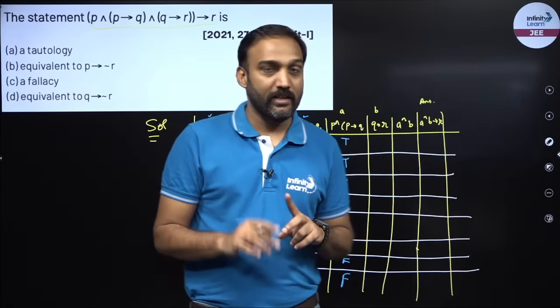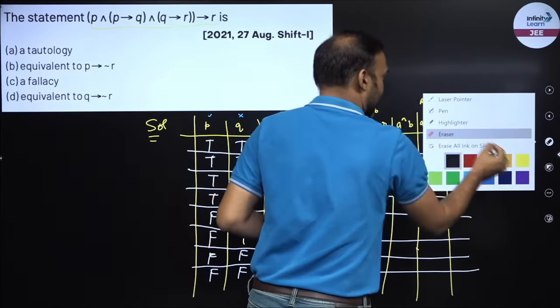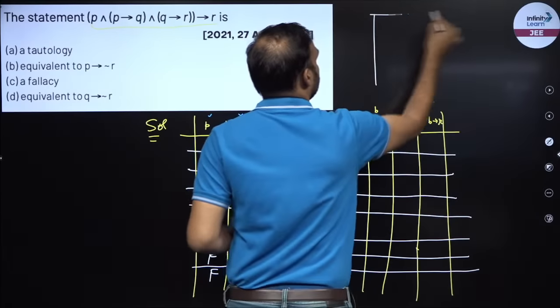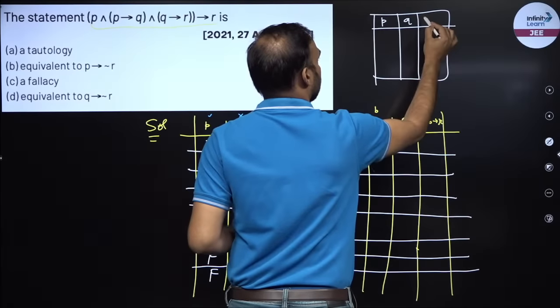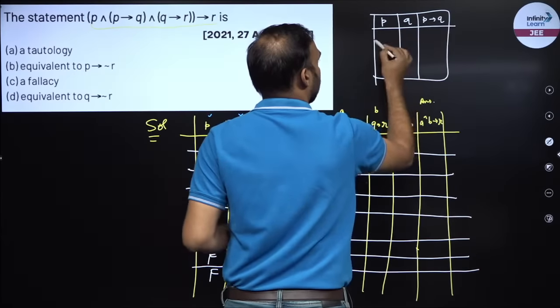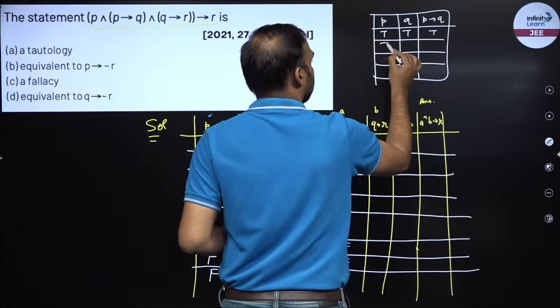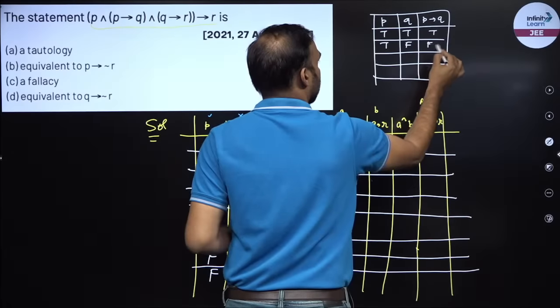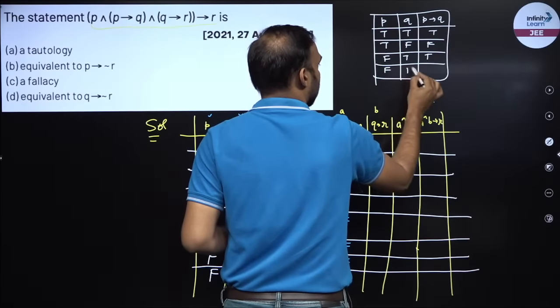If Q then R, then let me show it over here so that you get an understanding. P, Q, if P then Q, right? So if these are true, this is true. If this is true, this is false. Then this is false. If this is false, this is true, this is true. And if this is false, this is false, this is true.